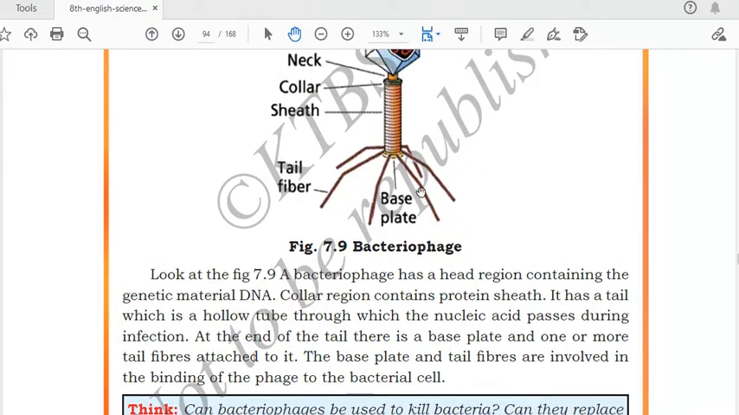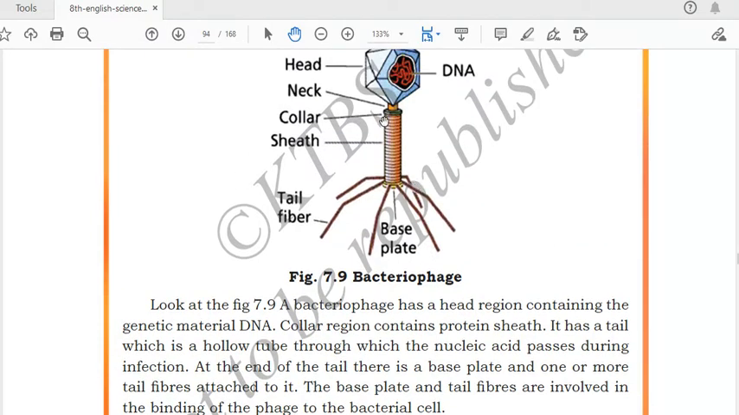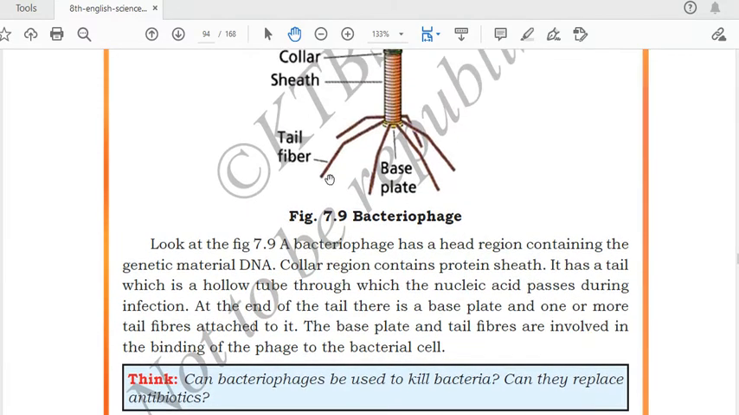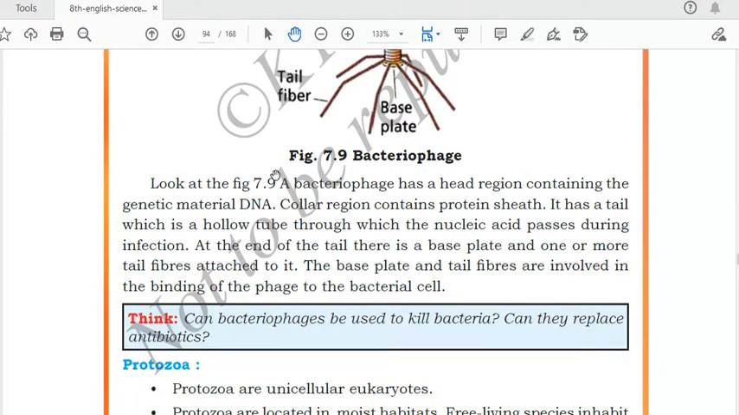The collar region contains the protein sheath. It has a tail which is a hollow tube through which the nucleic acid passes during the infection. These tails you can see, it is like a hollow tube, having a hollow in the center. Through these tubes only the nucleic acid will pass during the infection. When it will infect any bacteria, at that time the nucleic acid will pass through these tubes only.